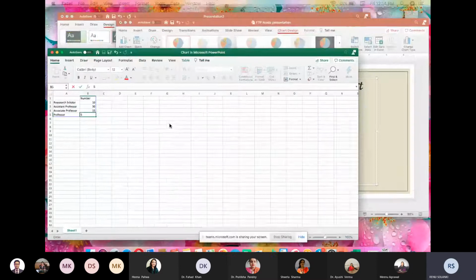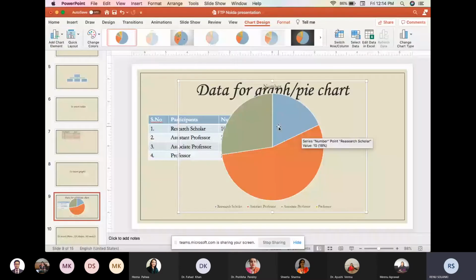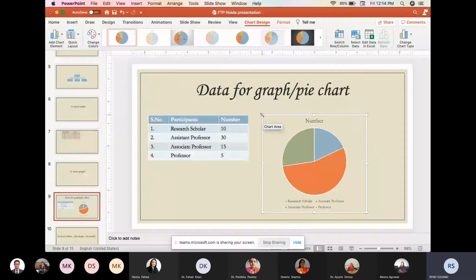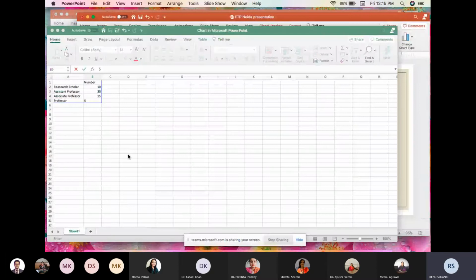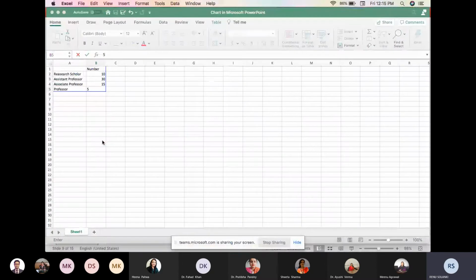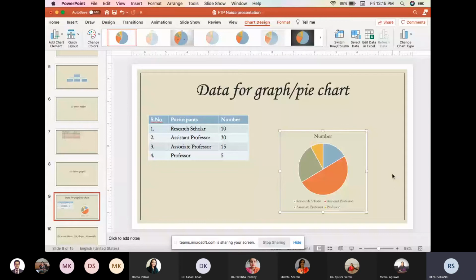So you see that this data has been represented over here. So this is showing the number and the different types of the, just a minute. This one. Now it has the 4 compartments. So it is showing the number of the research scholars, assistant professors, associate professors, and the professors which are present in this faculty training program.